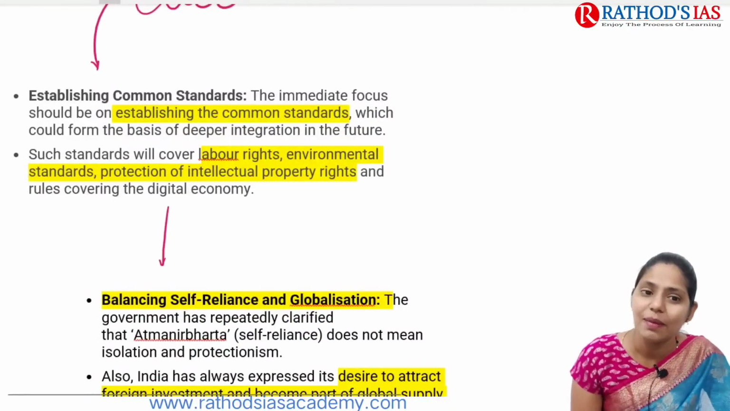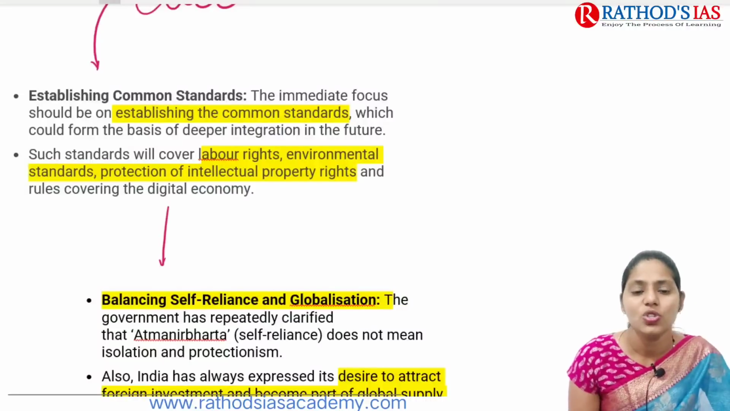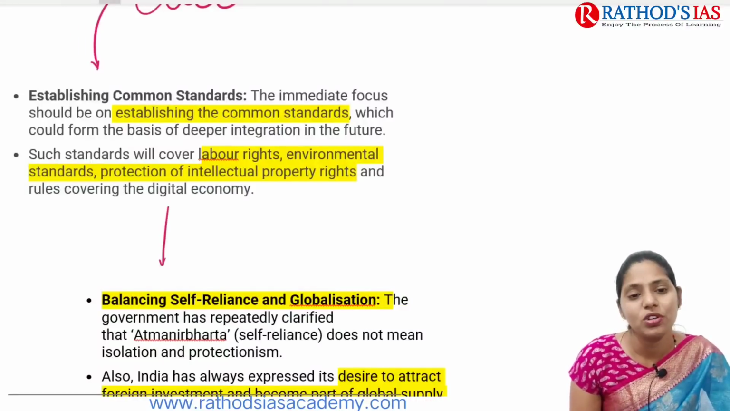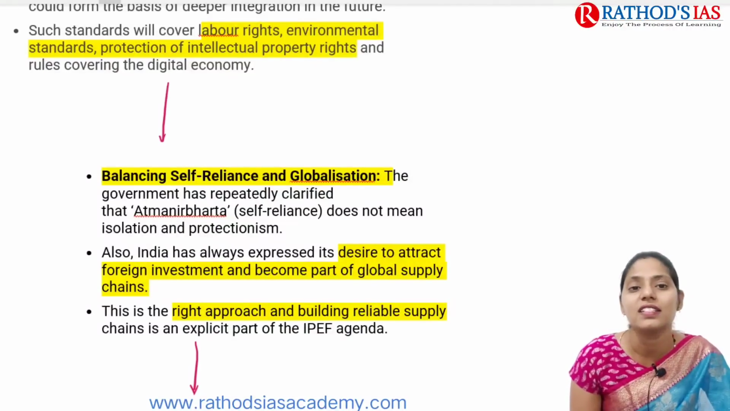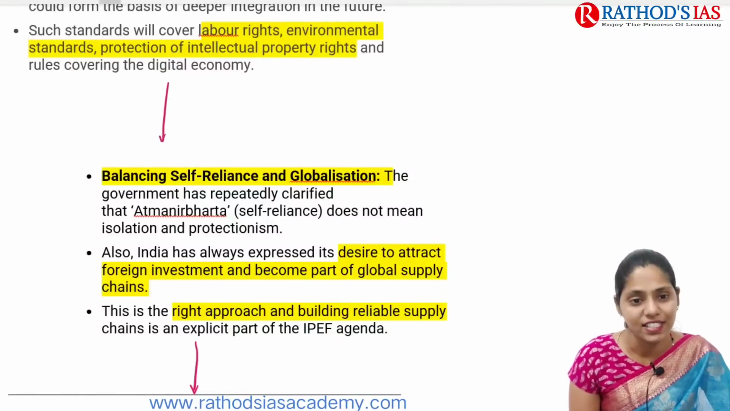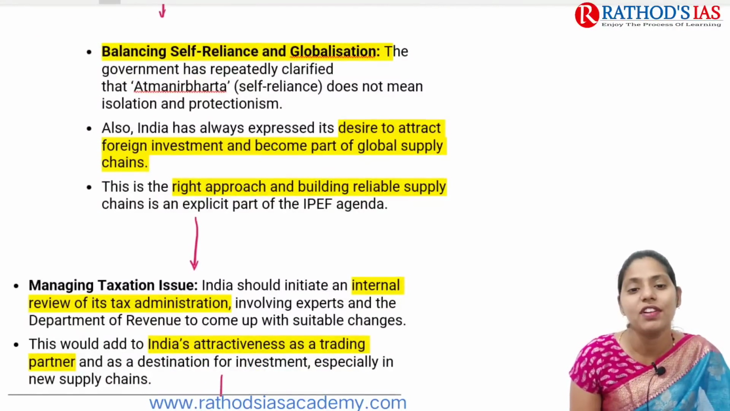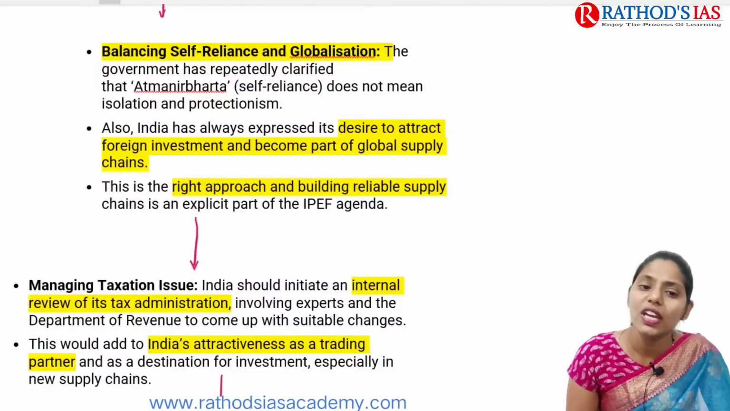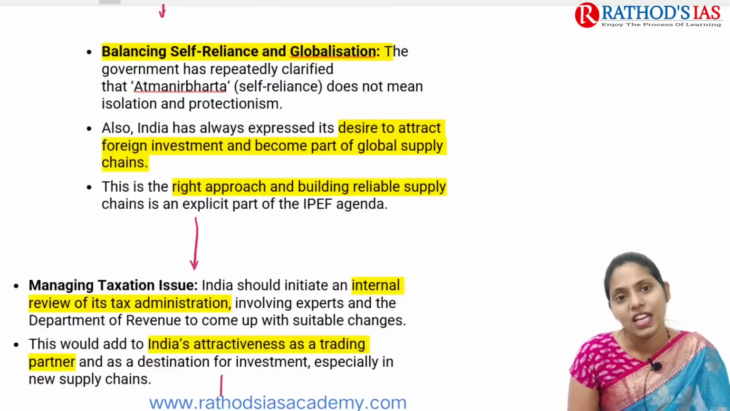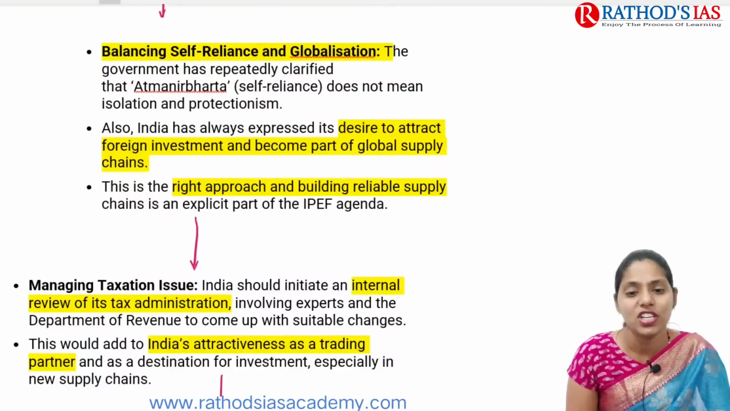We can go for establishing common standards, based on deeper integration in future. Standards will cover labor rights, environmental standards, protection of intellectual property rights, etc. And we need to go for balancing self-reliance and globalization. The government has repeatedly clarified that Atmanirbhar Bharat does not mean isolation and protectionism. India has always expressed its desire to attract foreign investment and to become a part of global supply chains as well.